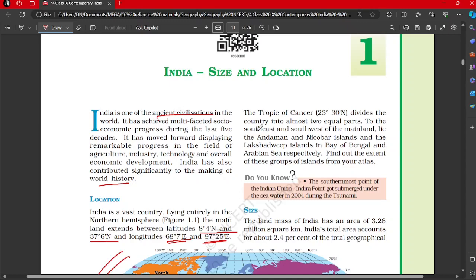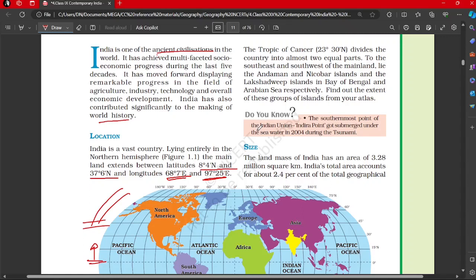The Tropic of Cancer divides the country into almost two equal parts, which is 23 and a half degrees. It will go almost somewhere in between here, right? This is the Tropic of Cancer. To the southeast and southwest of the mainland lie the Andaman and Nicobar Islands and the Lakshadweep. So that we know already. Somewhere here you have the Andaman Nicobar Islands, and somewhere here you have the Lakshadweep Islands, in the Bay of Bengal and Arabian Sea respectively.